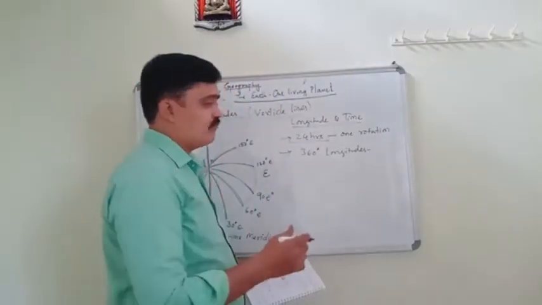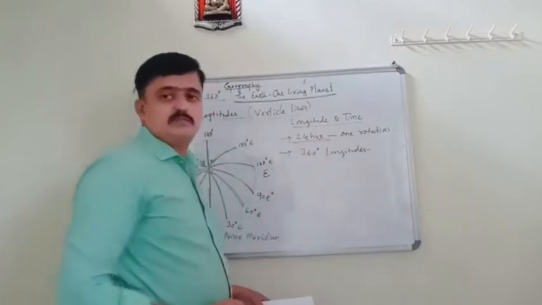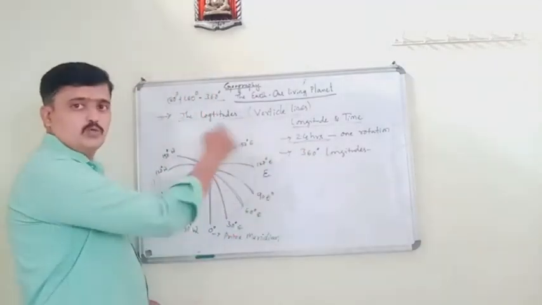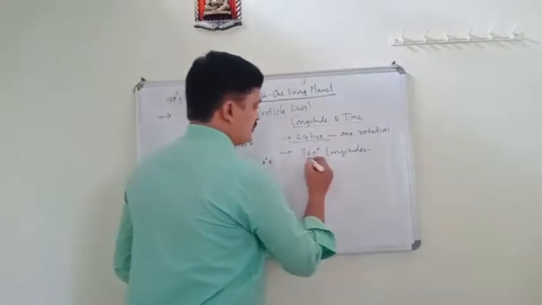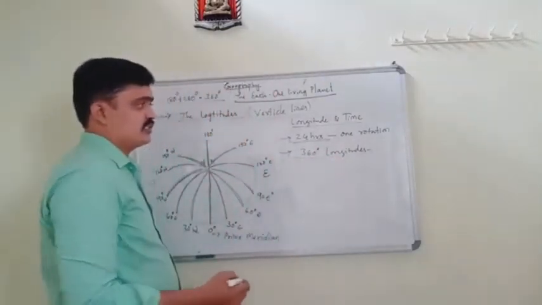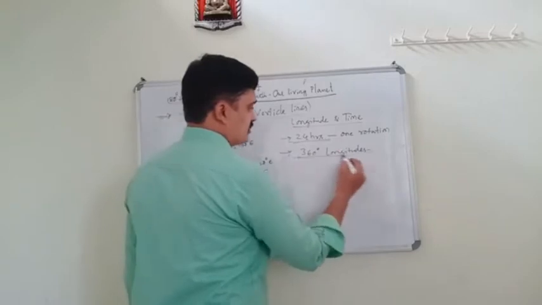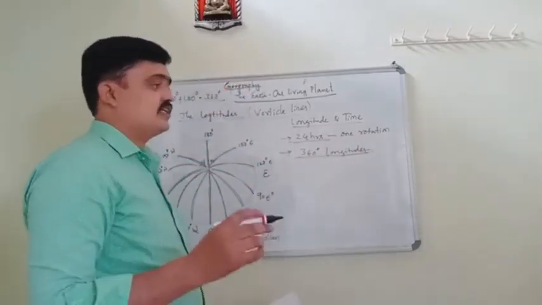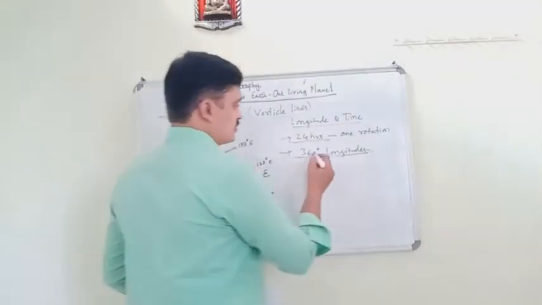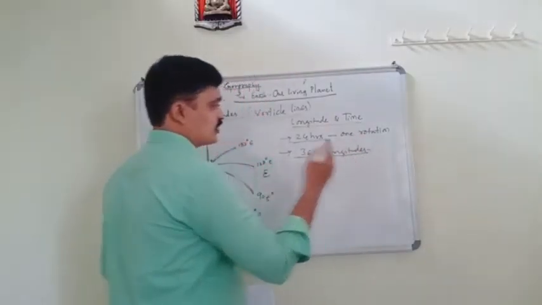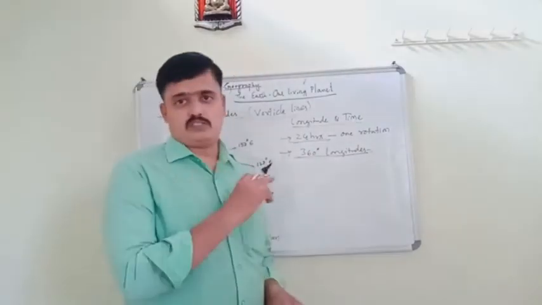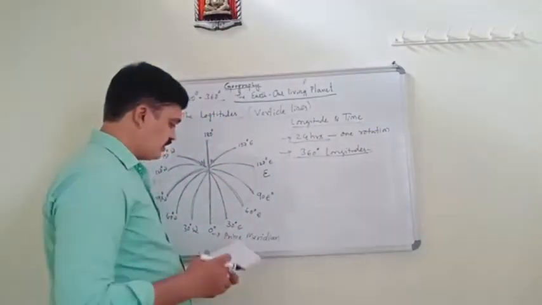In a period of 24 hours, Earth completes one rotation. That means 360 longitudes. To rotate one circle, it takes 24 hours. So 360 degrees of longitude are covered in the period of 24 hours.